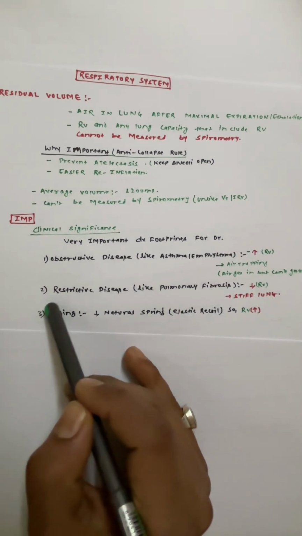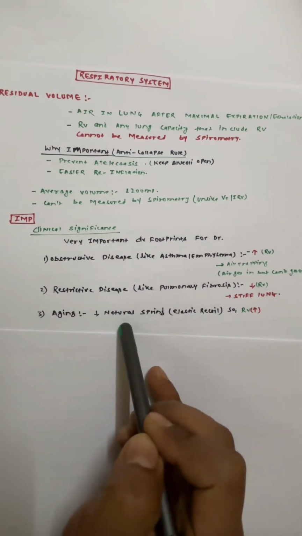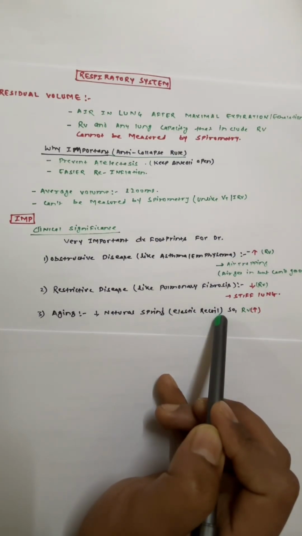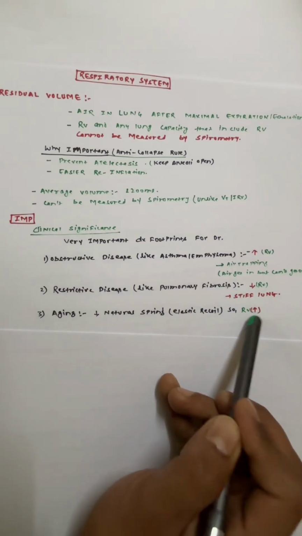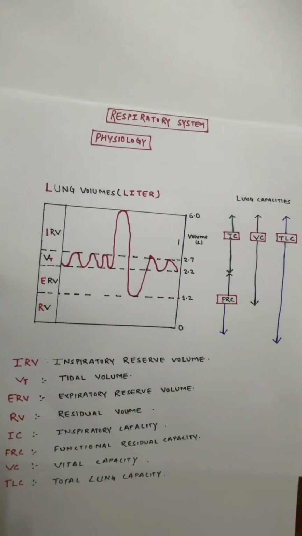Now we'll talk about aging. While natural aging occurs, the elasticity or recoil nature of the lung decreases, and this leads to an increase in residual volume. So this is all about our residual volume.